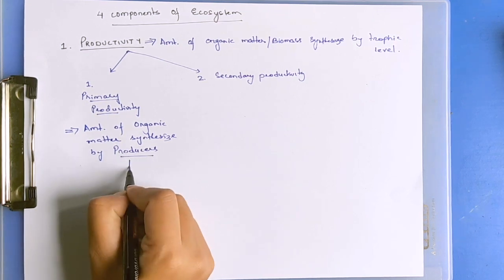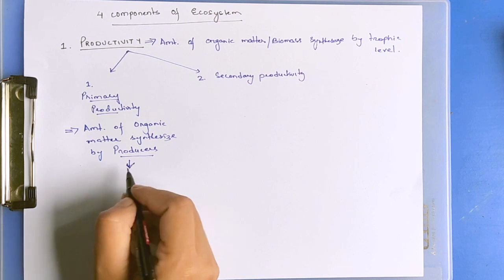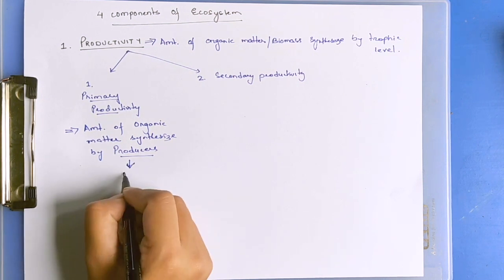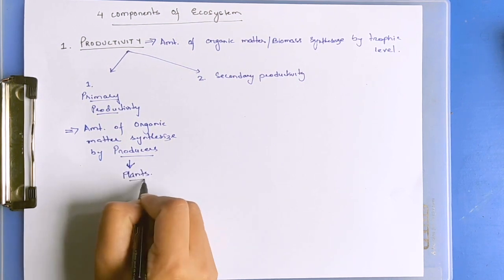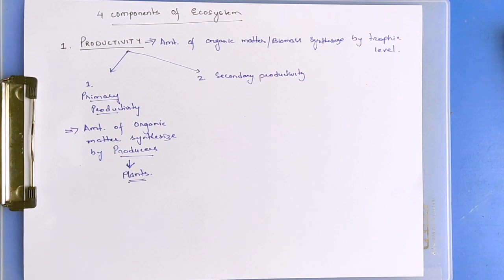Producers mainly include plants which can synthesize their own food, and some algae. They are primary productivity.